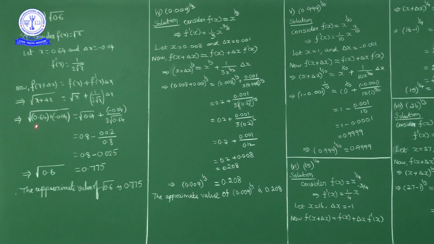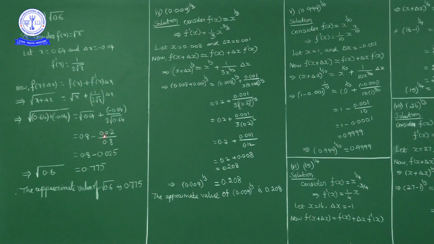So we get square root of 0.64 plus minus 0.04 is equal to square root of 0.64 plus minus 0.04 by 2 into square root of 0.64. The square root of 0.64 is 0.8, so 0.8 minus, here the 2 cancels, 0.02 upon 0.8.